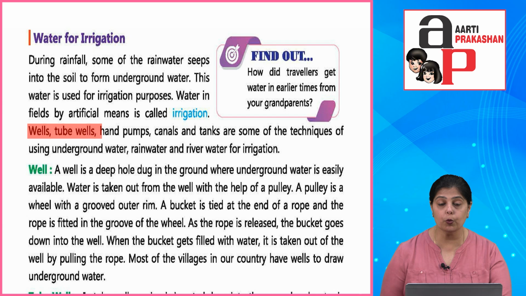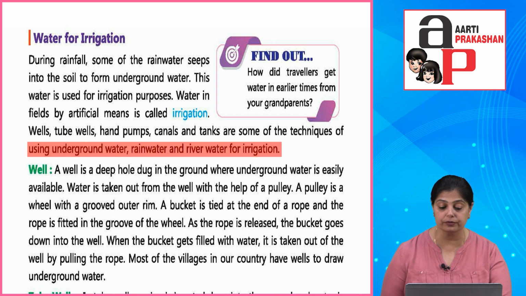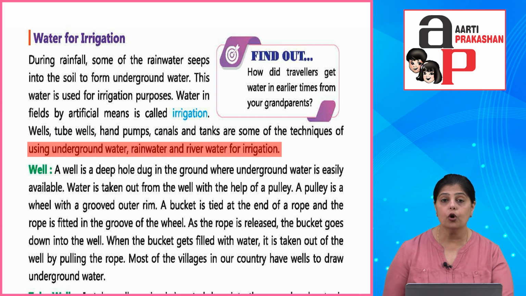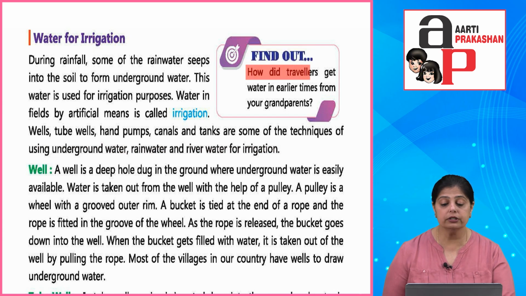Wells, tube wells, hand pumps, canals and tanks are some of the techniques of using underground water, rainwater and river water for irrigation. Irrigation matlab watering of plants, and water in fields by artificial means, through pipes or through different ways. Okay, that is how they water the plants. At the same time थोड़ा बहुत पानी तो रेन वाटर की वजह से सॉइल में सीप इन तो हो ही जाता है.